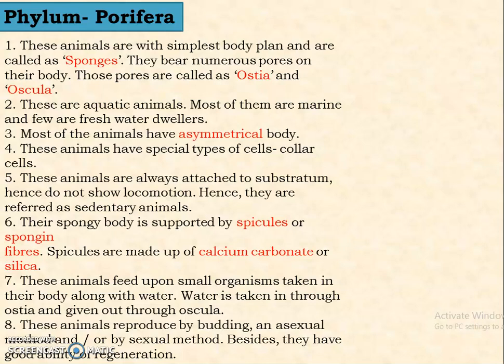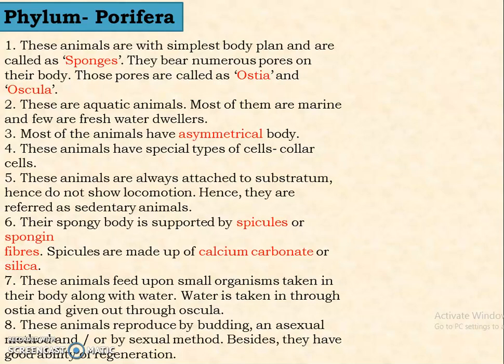Sedentary means stationary. Their spongy body is supported by spicules or spongin fibers. The spicules are made up of calcium carbonate or silica. These animals feed upon smaller organisms which they take into their body along with the water.